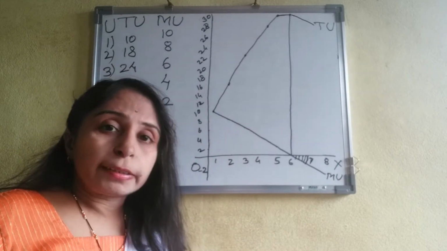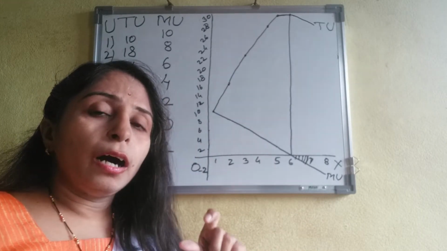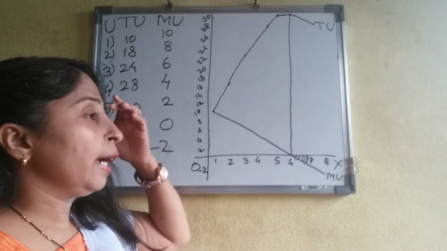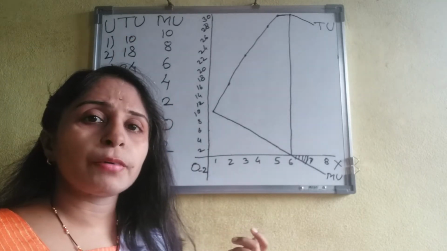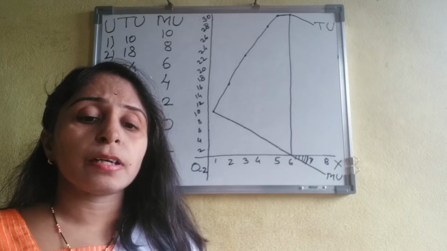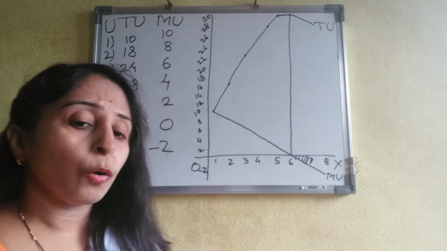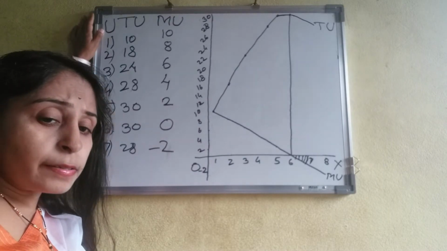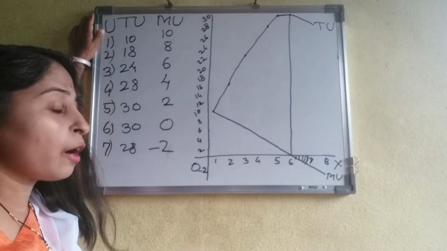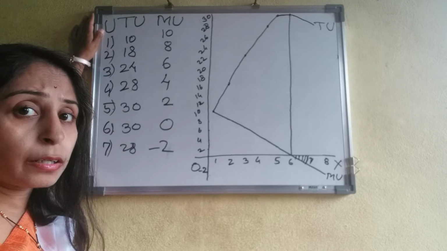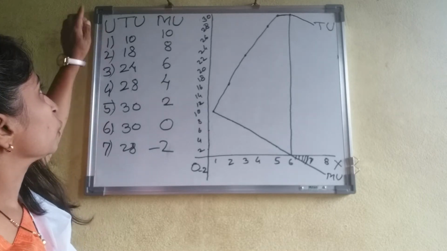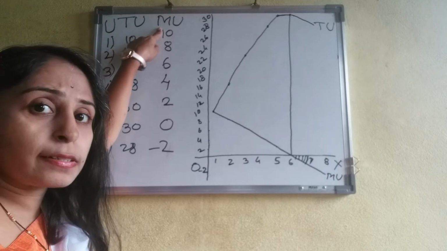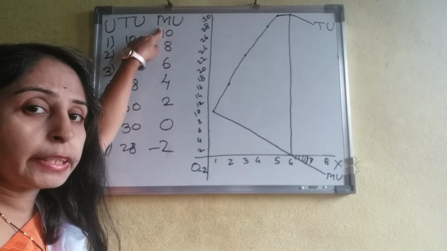If we take an example of units of a mango consumed by a consumer, U stands for units of mango consumed by a consumer, TU stands for total utility, and MU stands for marginal utility.